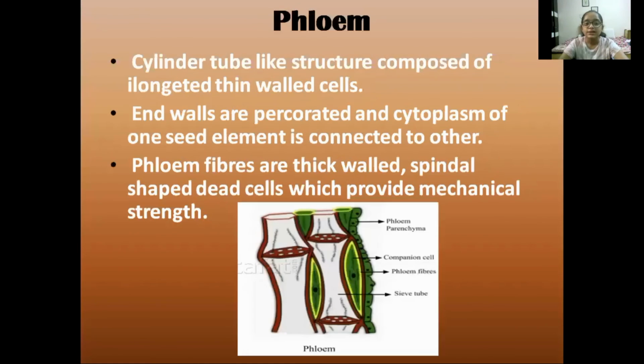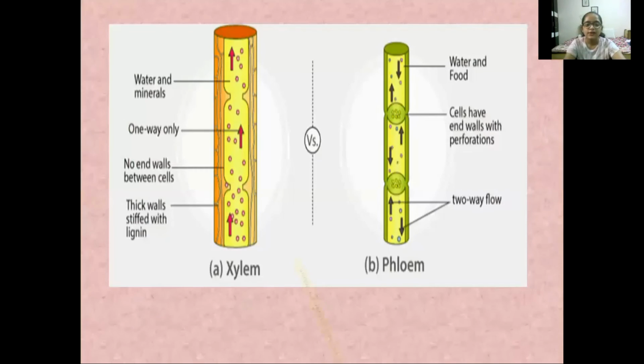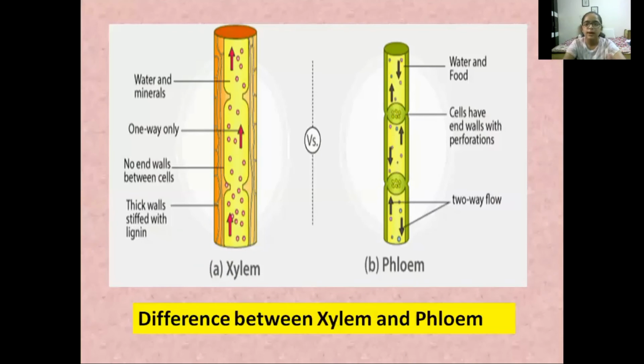Next is phloem. Phloem consists of cylindrical tube-like structures composed of elongated thin-walled cells. The end walls are perforated and the cytoplasm of one sieve element is connected to the other. The phloem fibers are thick-walled, spindle-shaped dead cells which provide mechanical support. So this is the diagram of phloem. Next is the differentiation between the xylem and phloem.